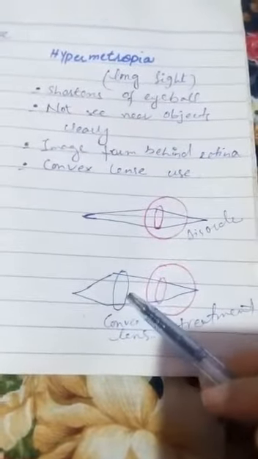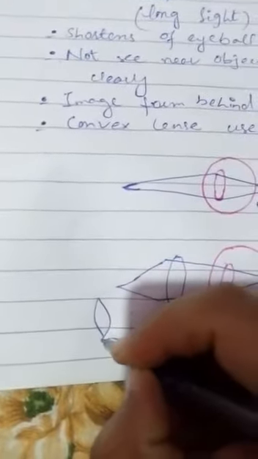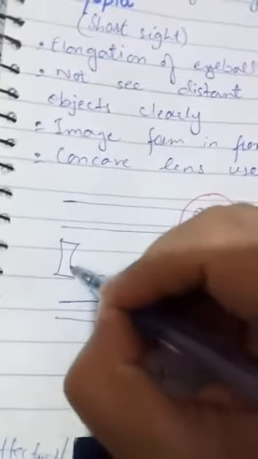The convex lens is the lens which is thick at the center and thin at its borders. These two lenses are used to cure the eye disorders.